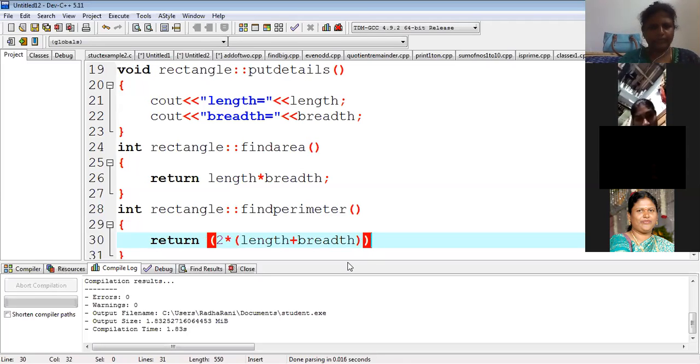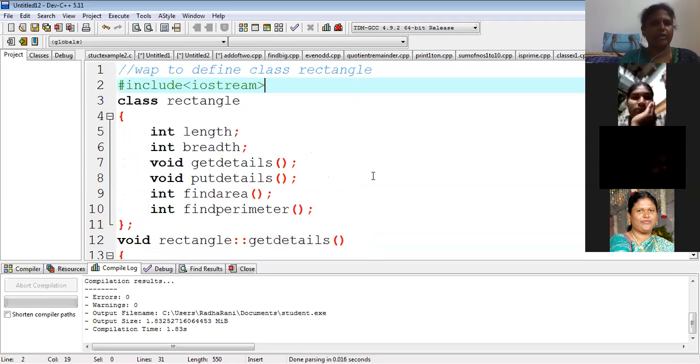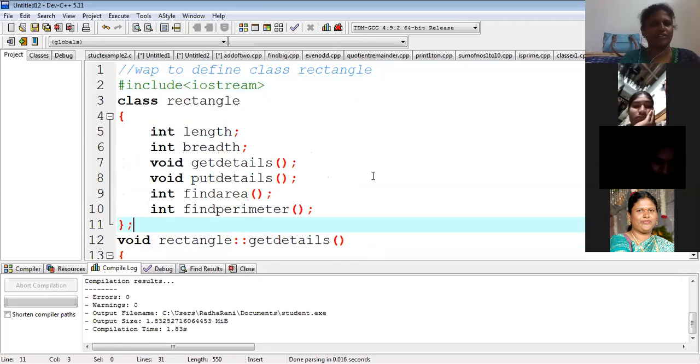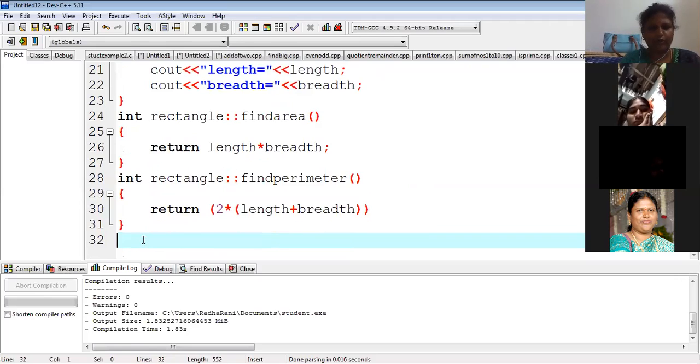Okay. Now our class is totally defined, data members as well as member functions. Now we have to write the main. Once classes are over, we have to write main. In main.